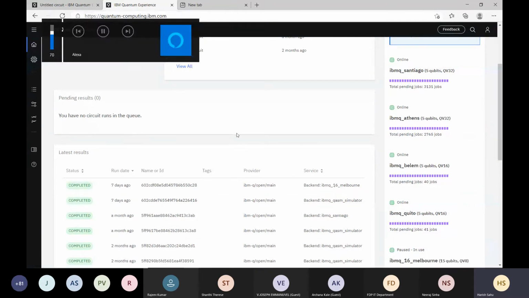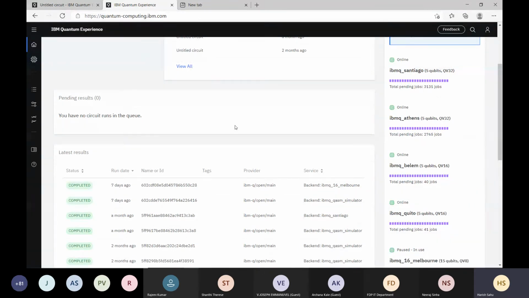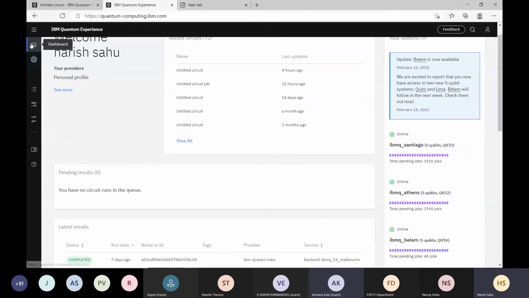So I think most of you are able to log in now. Yes. After logging in, sir, where should we go? We have created our accounts. Yeah, so I was explaining about this platform. I have shown here that if you go to Systems and Simulators, then you can see all available devices provided by IBM. Okay. Yes, sir.